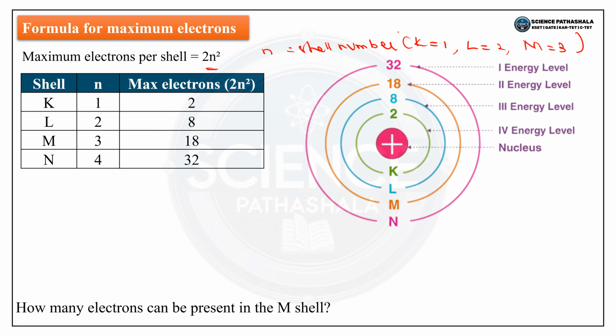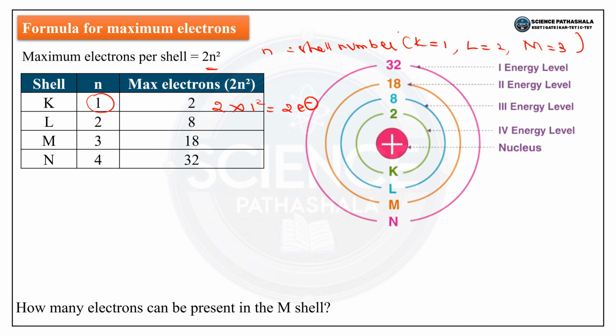So using the 2n square formula, for the K shell, what is the value of n here? It is 1. So it can accommodate a maximum of 2 electrons. How? Using the formula 2 into 1 square, that is equal to 2 electrons.